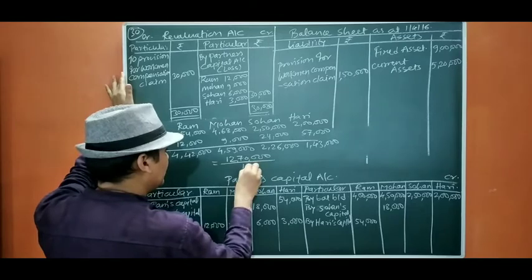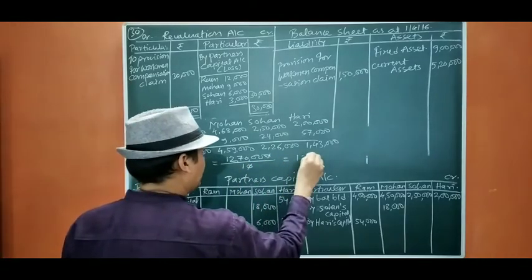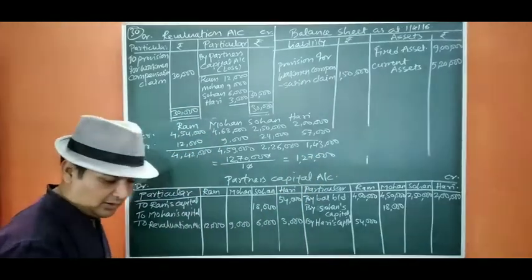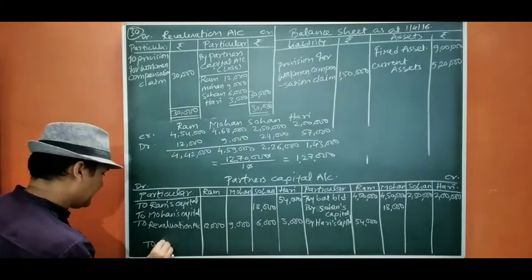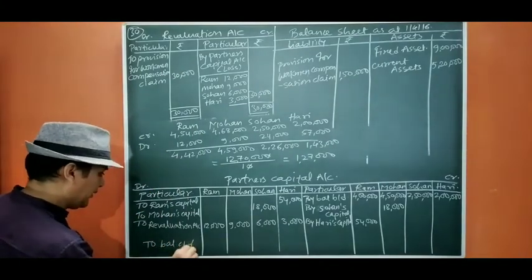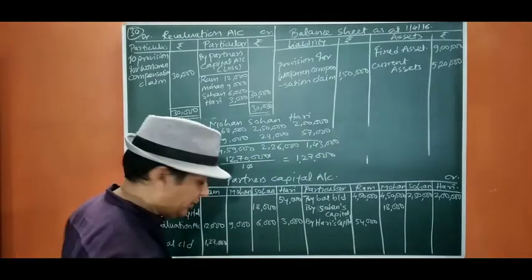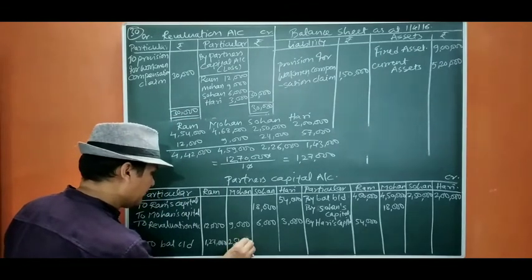We are going to distribute in the new ratio, that is 10. So it will be 1,27,000 for one ratio. Now it is 1, so I am going to write here to balance, carry down 1,27,000, and for 2 it will be 2,54,000.